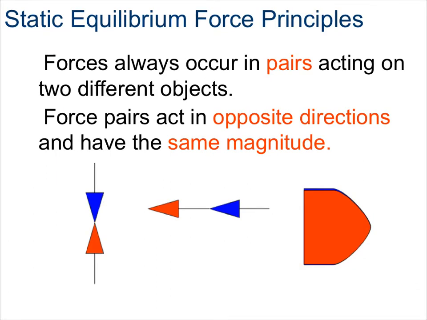So again, just to summarize static equilibrium, forces always occur in pairs acting on two different objects. Force pairs are going to be in opposite directions, and they'll always have the same magnitude, or the same size force. So a force in the up direction has to balance out with a force in the down direction. A force in the left direction has to balance out with a force in the right direction. And any rotational forces have to balance out. So counterclockwise moments have to be balanced out with clockwise moments for static equilibrium to take place and to make sure that our structure or object is stable.